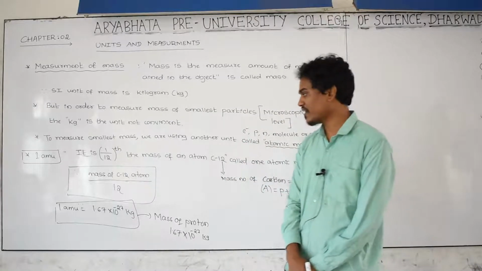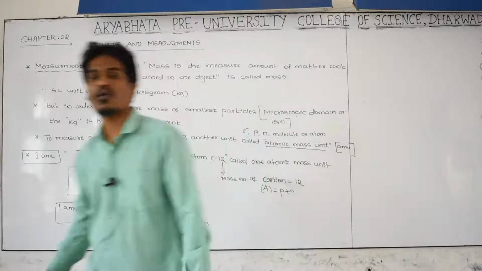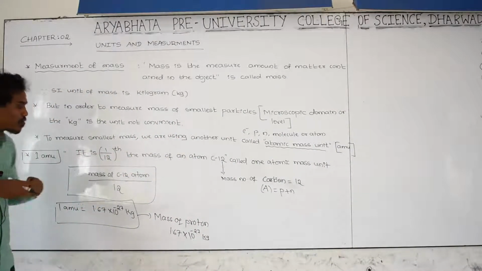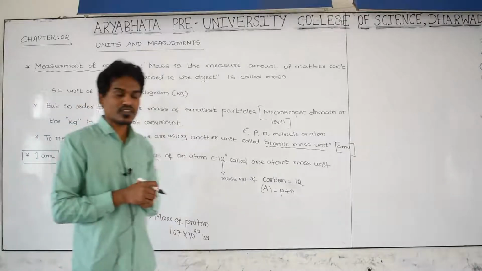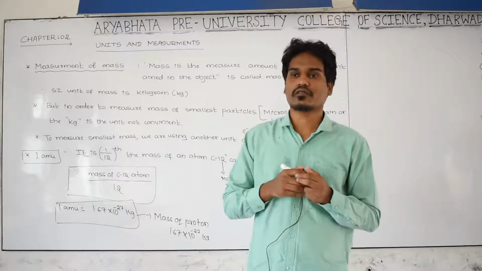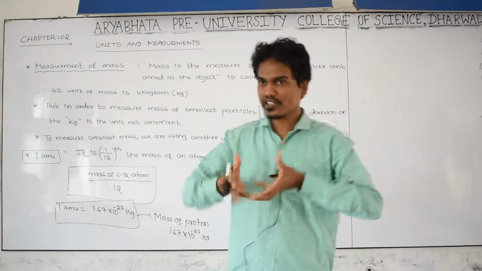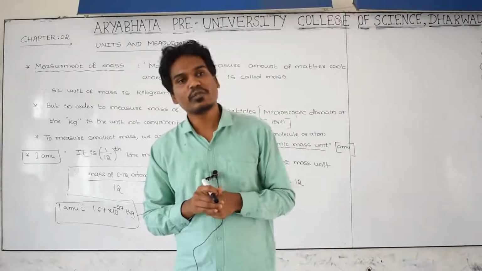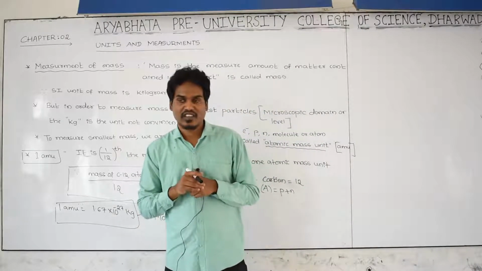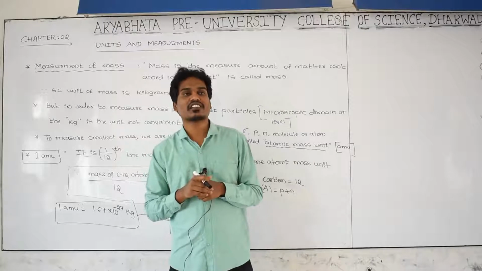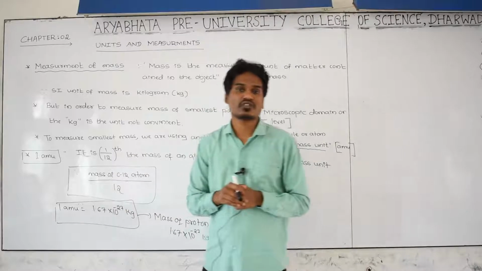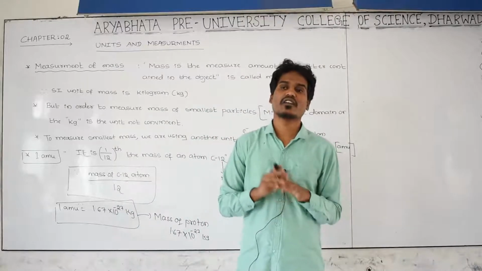Getting? And this is the definition of 1 AMU. What is 1 AMU? 1/12 the mass of carbon-12. And for what purpose are we introducing this unit? To measure microscopic particles. To measure the mass of very small particles, the kilogram is not a convenient unit. That's why, to measure the mass of the smallest particles, the convenient unit they introduced is named the atomic mass unit.